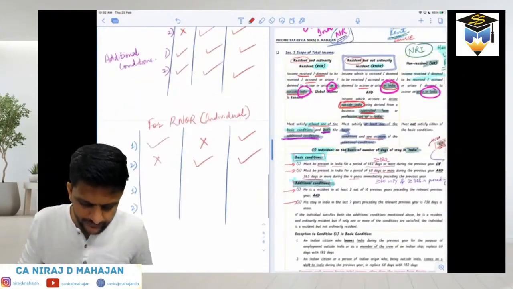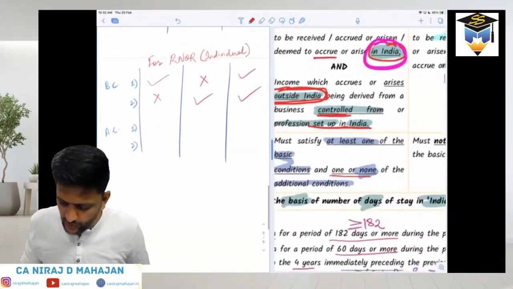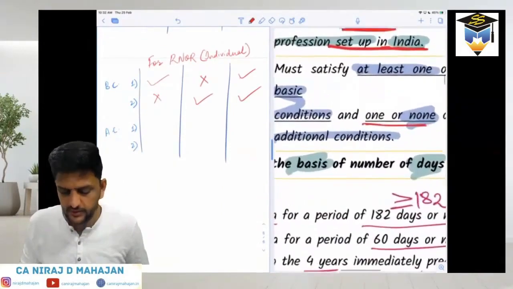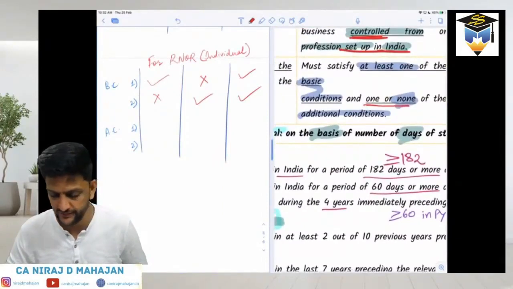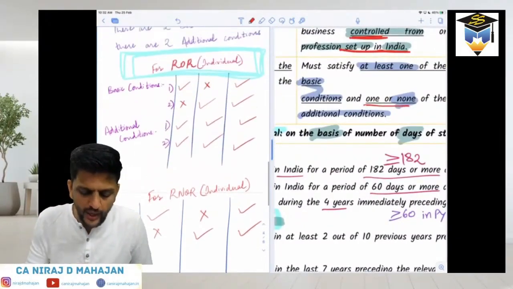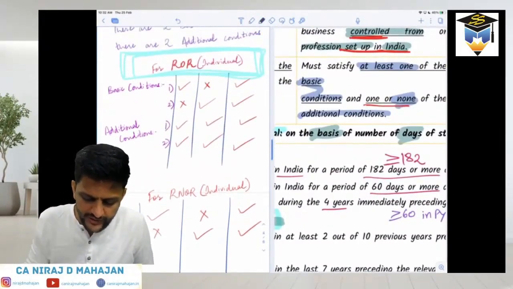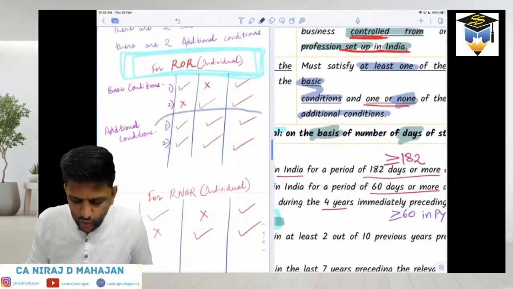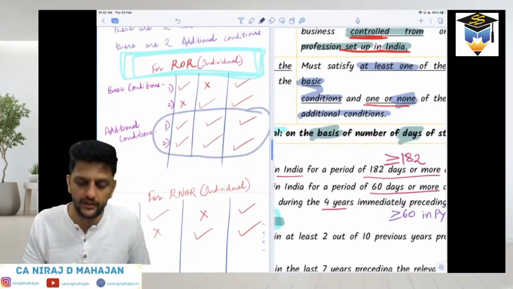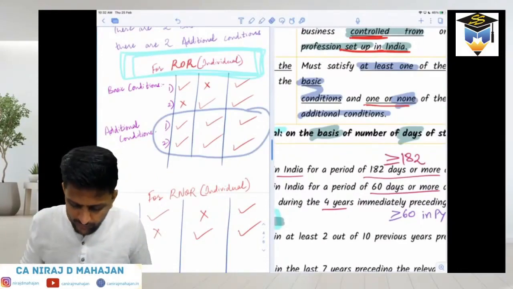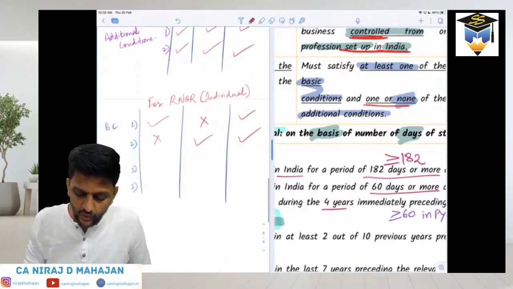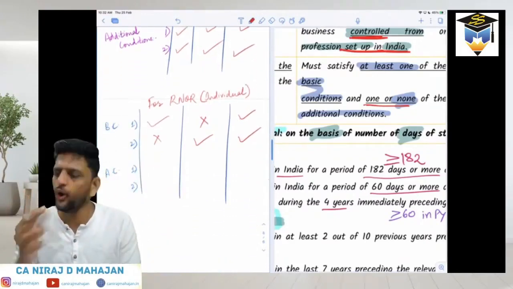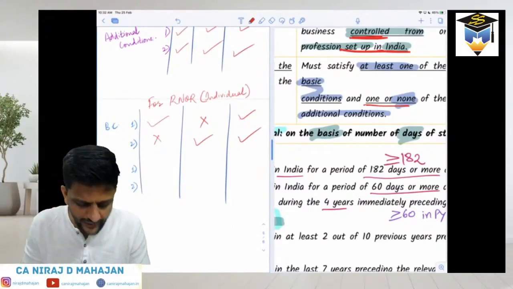But now check for additional condition. What are they saying? One or none. Both is not allowed. If you compare that with ROR, what was the different thing over here? In ROR, both have to be satisfied. There is no option in additional condition for ROR. He has to satisfy both. Only then he becomes ROR. But for RNOR, maximum one he can satisfy, or none. That is also okay for additional condition.